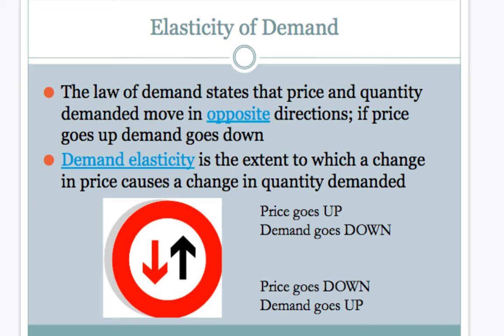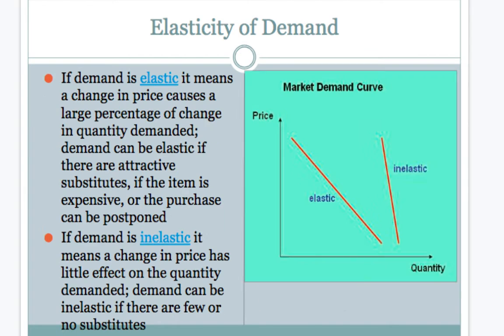Demand elasticity, on the other hand, is the extent to which the change in the price causes the change in the quantity demanded. So if the price goes up, the demand goes down. If the price goes down, the demand goes up. When you're looking at elasticity, and what you see on the right side is the model, on a curve, the straighter the line, the more inelastic the good is. If the demand is elastic, it means a change in price causes a large percentage change in the quantity demanded.